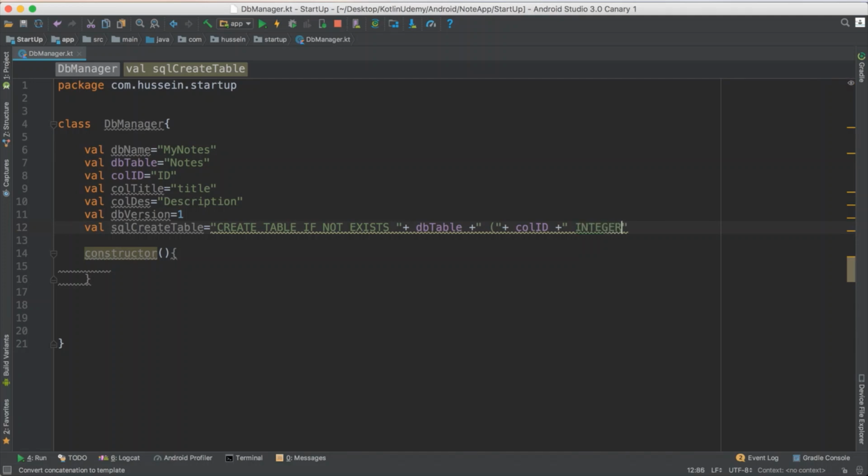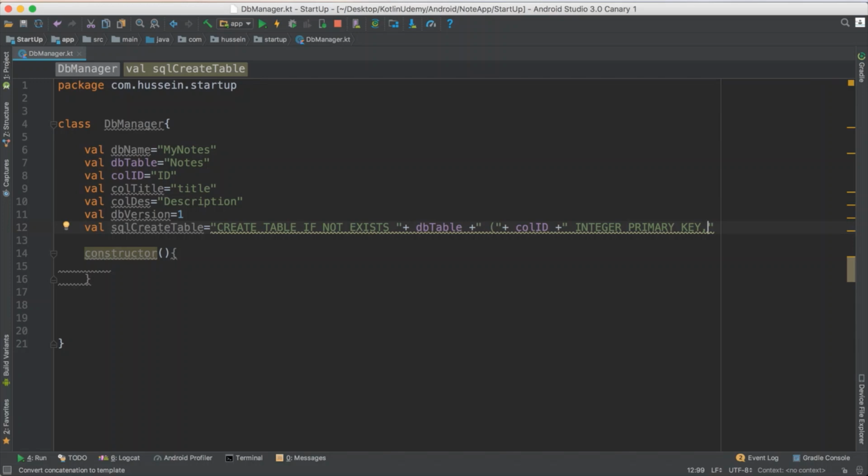Integer. So you define the first column. You say, okay, this column is integer, and I want it to be primary key. Primary key means this is the key for the table. Every table has to have a primary key, so for that reason we added ID. ID is just a primary key in the table. Then you add a semicolon.